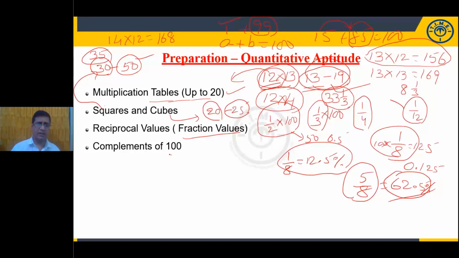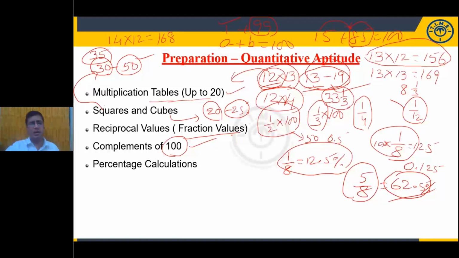So what is the advantage of complements? We can use this complement concept in addition and subtraction of huge numbers, more than 2 digits, which means 3 digit, 4 digit, 5 digit numbers. We use this complementary concept. So please memorize the values of the squares and cubes, reciprocal values, percentage values of the reciprocals, and complements of 100.